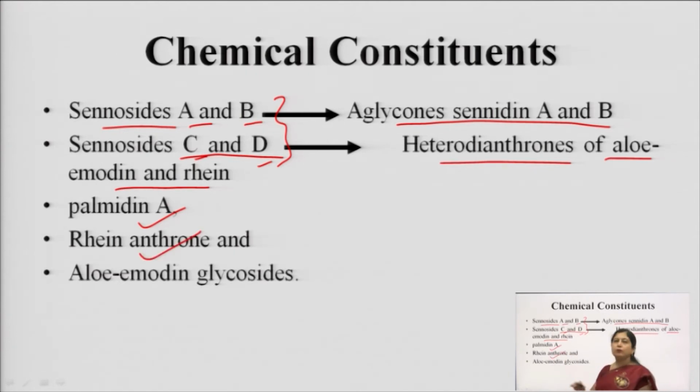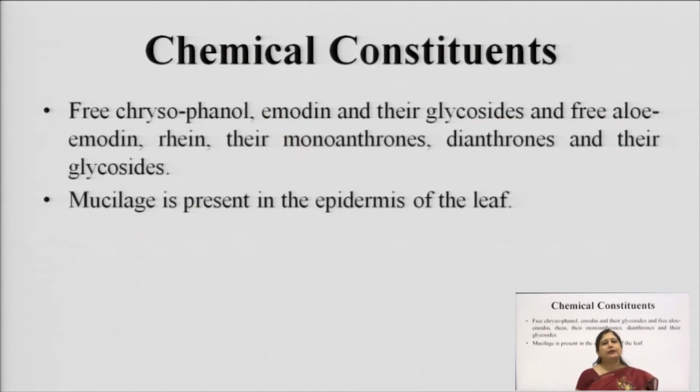Rhein anthrone means the rhein part, where you have only the aglycone part. Then its glycosides as well as aloe-emodin and its glycosides. There are also free anthrones like chrysophanol, emodin and other glycosides, and free aloe-emodin and rhein; they are monoanthrones, dianthrones and their glycosides. The leaf also contains mucilage in the epidermis.